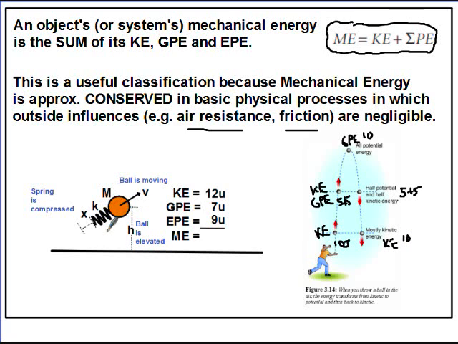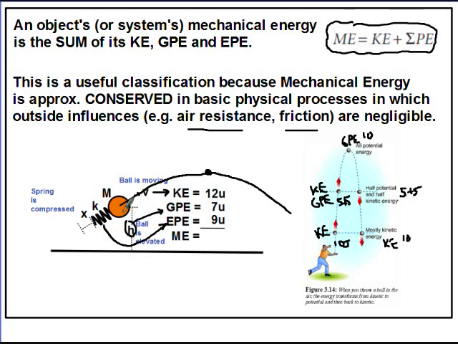Now over here is a little bit more involved. Here I have a ball that's moving, so it's got kinetic energy. It's elevated, so it's got gravitational potential energy. And it could even have elastic potential energy, which it does here because it's got a spring that's compressed. Now as this ball travels through the air and then falls back down here, let's look at what's happening right here at the very top. Now the spring is not going to discharge here. We're going to keep that spring nice and intact.